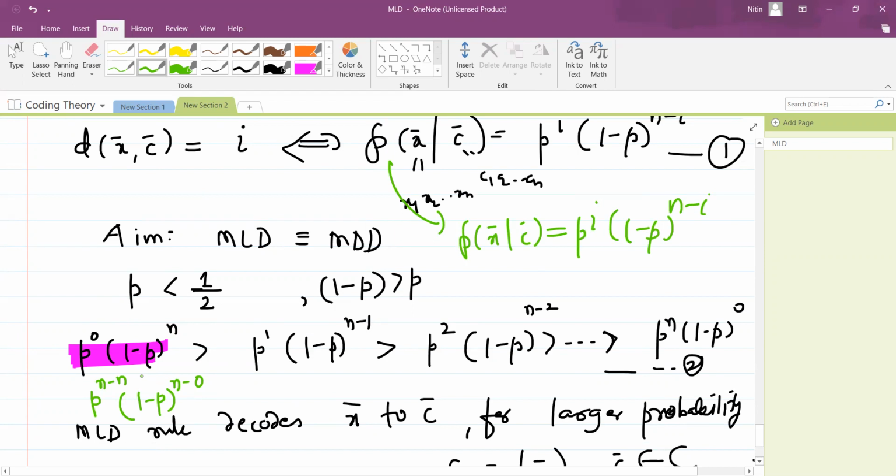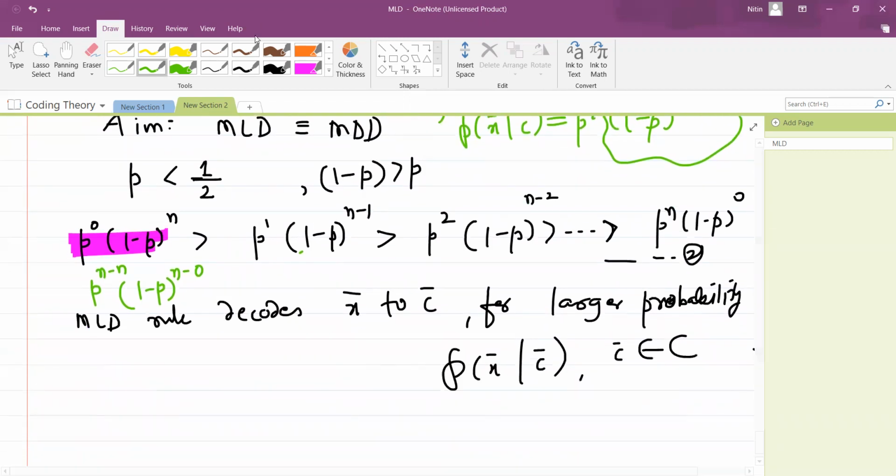Am I doing it correctly? Yes. You can see that this probability is maximized provided we focus on this factor, and this part will be bigger for the smallest value of i. But what is the smallest value of i? It is 0. So the distance is minimum. Okay. So what should I write? The MLD rule decodes x bar to c bar for larger probability, such that d of x bar comma c bar is the smallest.